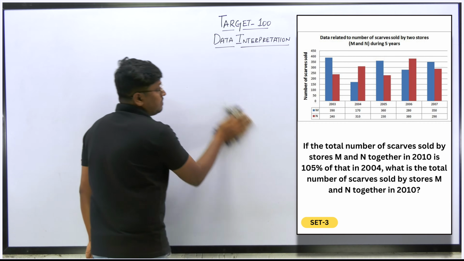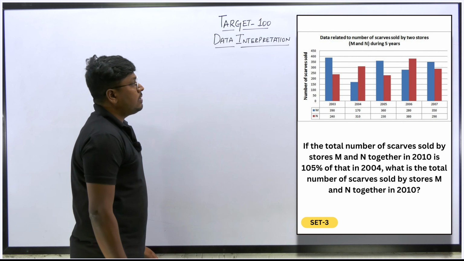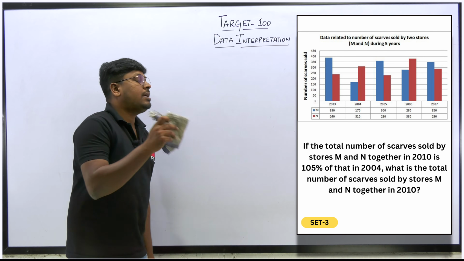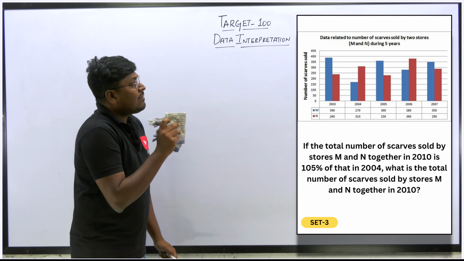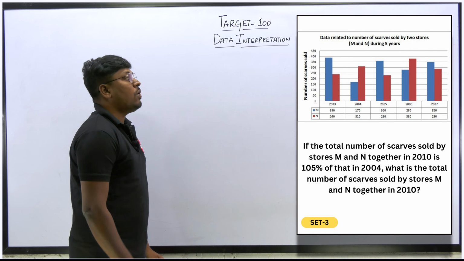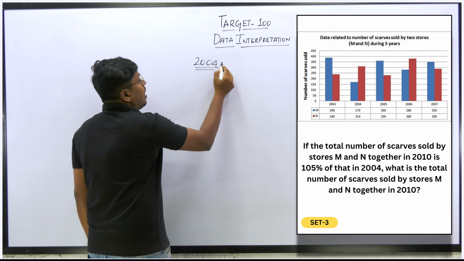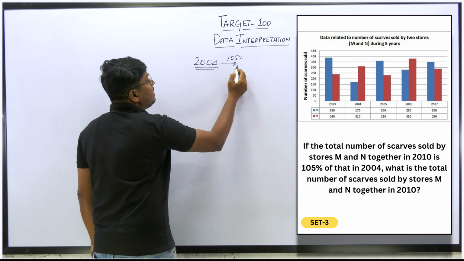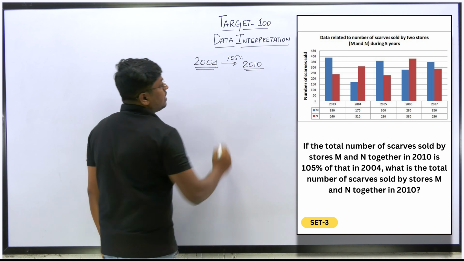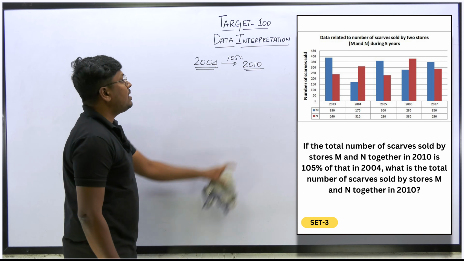So second question: if the total number of scarves sold by M and N together in 2010, again they are talking about 2010, but the chart values only go up to 2007, right? So 2010 is 105% of 2004. Just see, in 2004, 105% will be the total number of scarves that were sold in the year 2010, right? Understood? So now what is the target? What is the total number of scarves that were sold by M and N together in 2010?